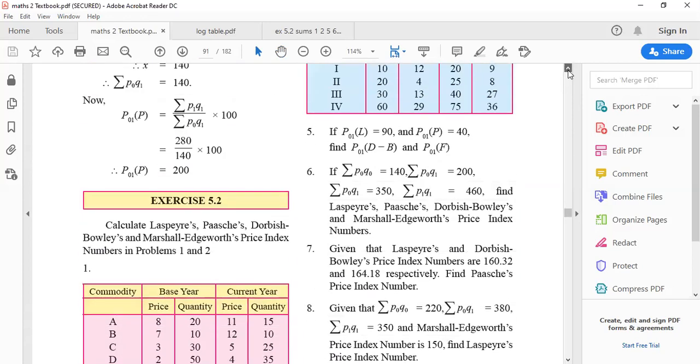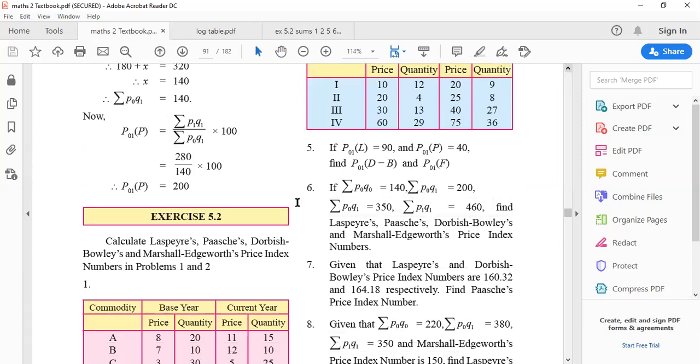Moving on to sum number 5. Now read the question very carefully. If the price index number of raspberries is 90 and the price index number of pastries is 40, you have to find the Drobish-Bowley and Fisher's price index numbers. So the sum is very easy. Now tell me, you have raspberries, you have pastries. So how will you find Drobish-Bowley? Can anybody tell me?